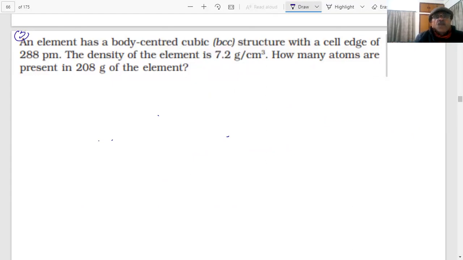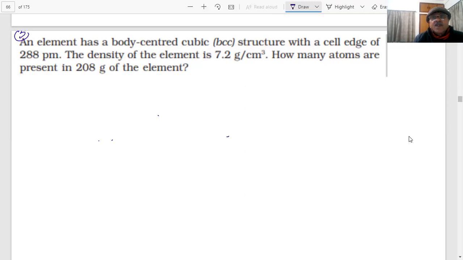An element has a BCC structure with cell edge of 288 picometer.